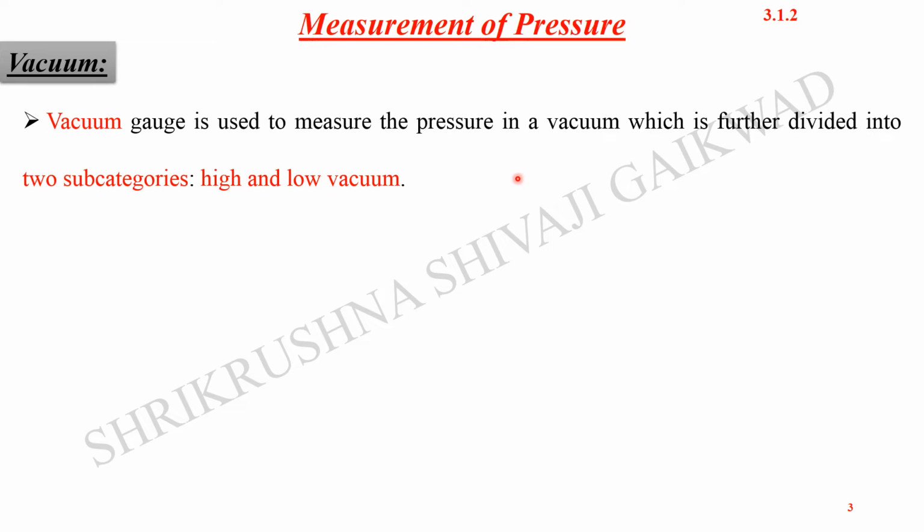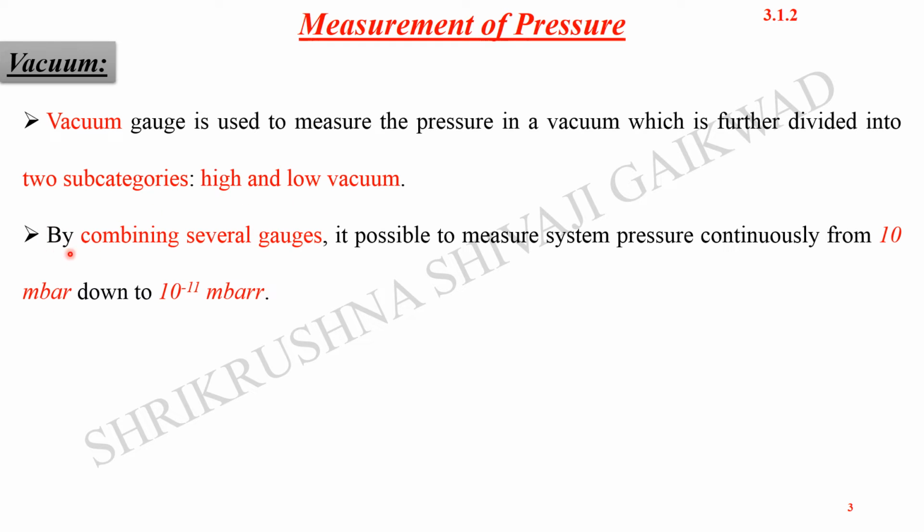For the measurement of the vacuum, we need to have gauges. A vacuum gauge is used to measure the pressure in the vacuum, which is further divided into two categories: low vacuum and high vacuum. Pressure gauges are devices used for the measurement of pressure which is below the atmospheric pressure, and generally we call them vacuum gauges. Not necessarily do we have only pressure which is less than the atmospheric pressure; we can have the higher as well. So there are two categories, low vacuum and high vacuum.